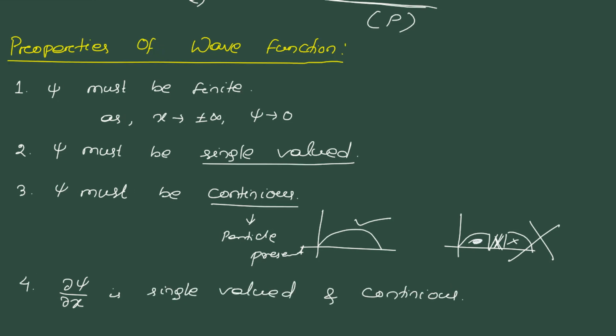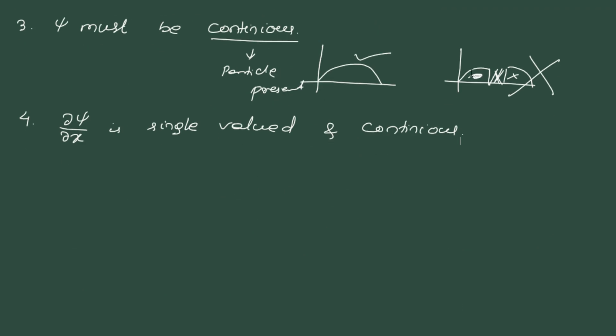Fourth one, dou psi by dou x is single valued and continuous. Then what does it mean? We know dou psi by dou x is actually the slope, yes or no? That is, the slope is continuous. How can you say the slope is continuous?